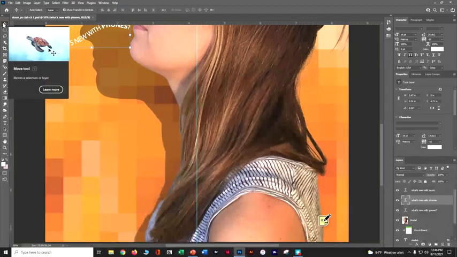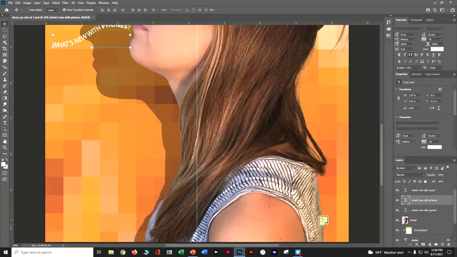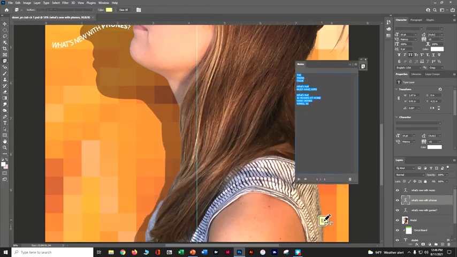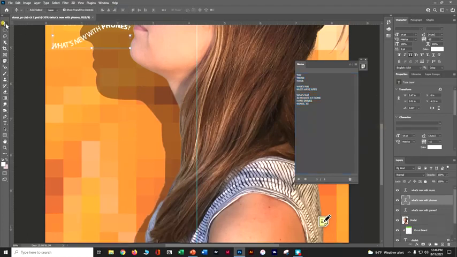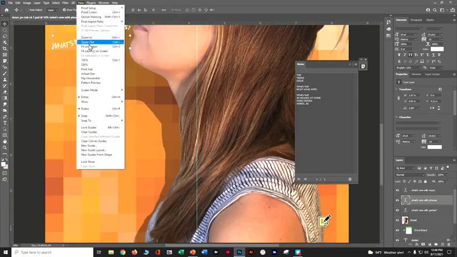From our Move tool, we're going to double click on this sticky note here in the corner. It's a little yellow sticky note, and it gives us some text that's already put together. Before we use that, let's grab our Move tool and do a View, Fit Screen on Window.